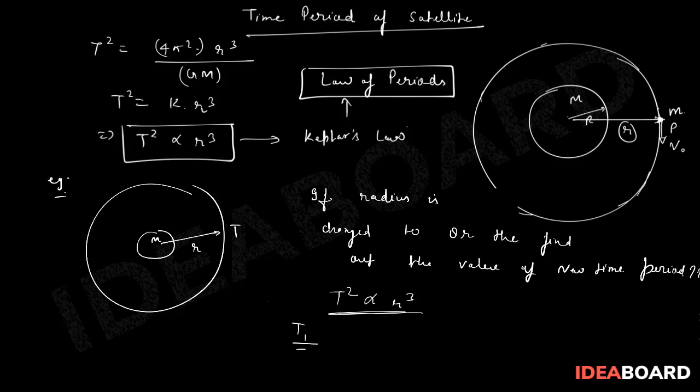So we can write T1 upon T2 whole square is equal to r1 upon r2 whole cube. Now we know that r1 is equal to r and T1 is equal to T. r2 is equal to 8r.